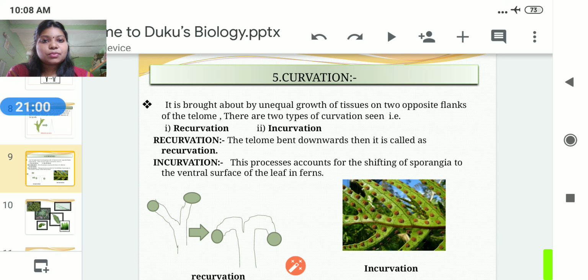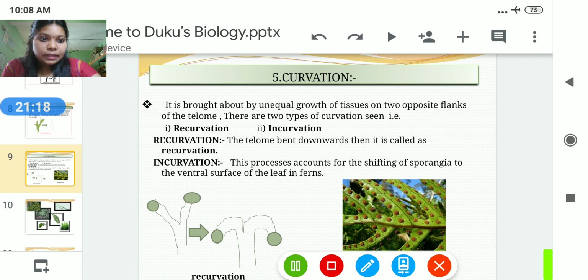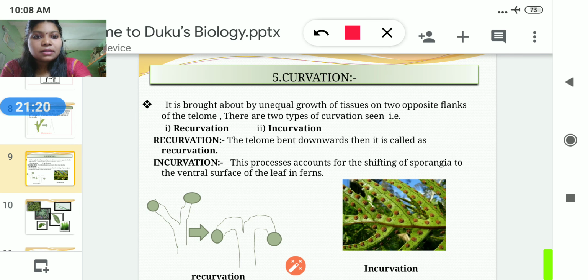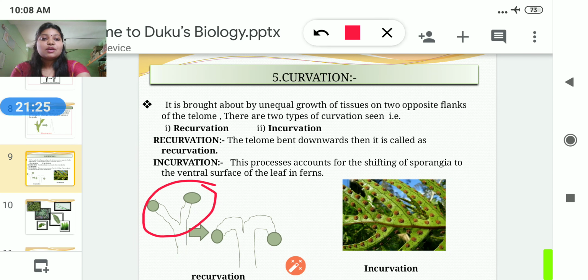What is the curvation process? Curvation means to curve, to turn or bend downwards. Before we start this: this is a dichotomously branched axis, and this one is the fertile telome, because it carries the terminal sporangia, which grow in an upward direction.